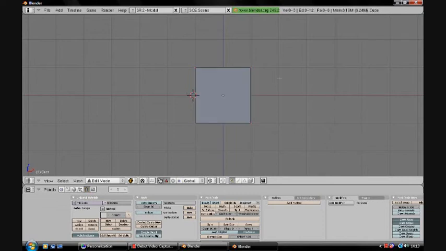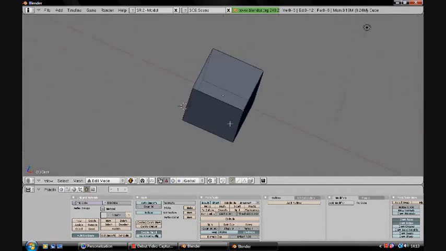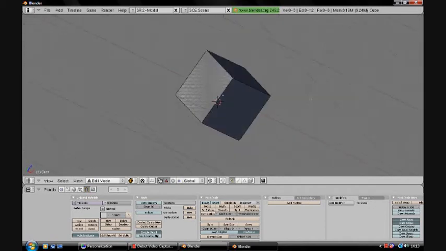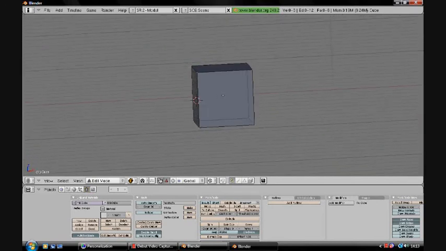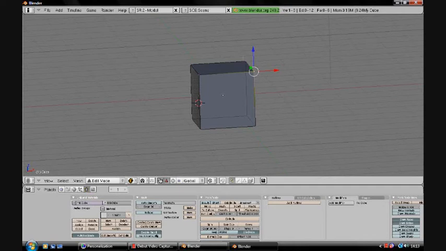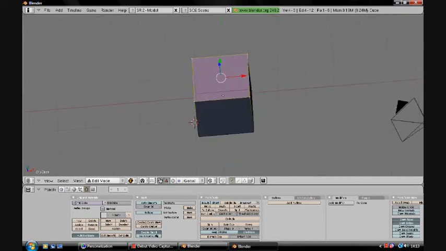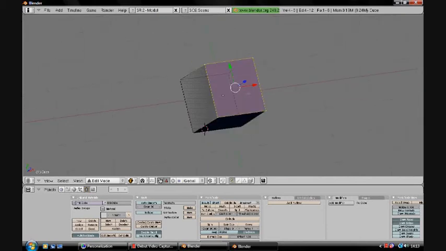Okay, so now what we want to do is create something. I don't know, let's just make something random. I can't think of what to make right now. So, click in the corner, hold shift, and click everywhere else, and you've selected that, and it's gone pink, meaning a face has been selected.